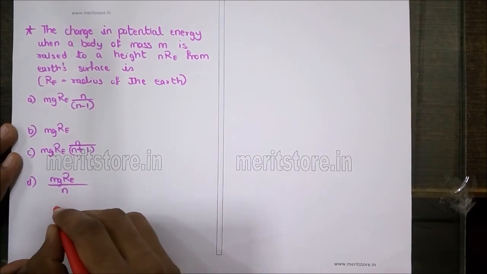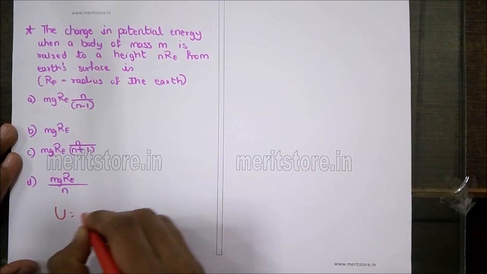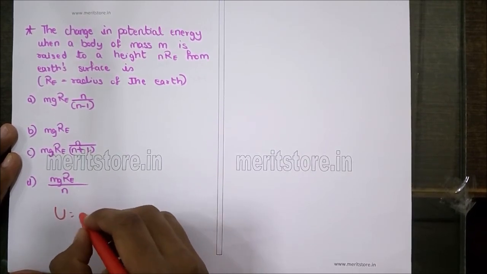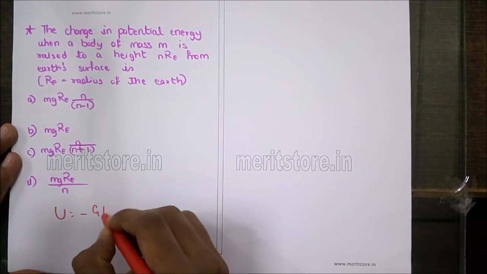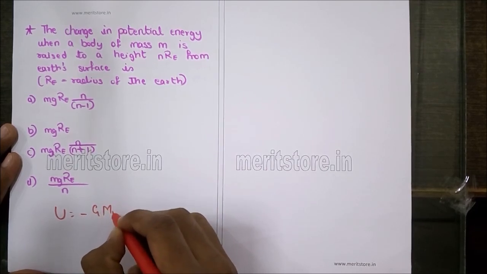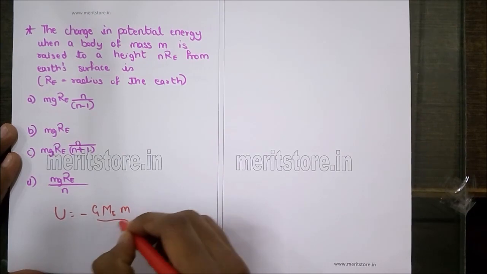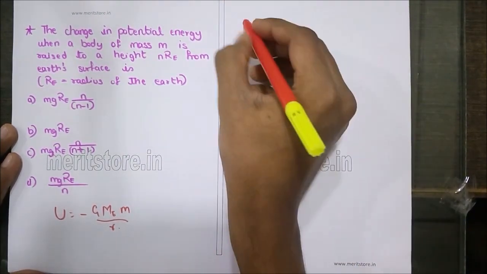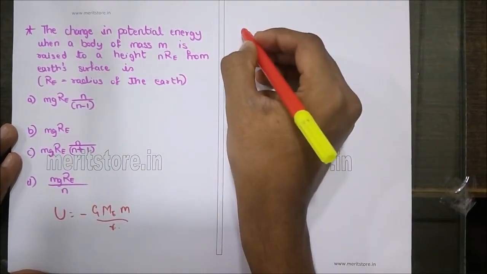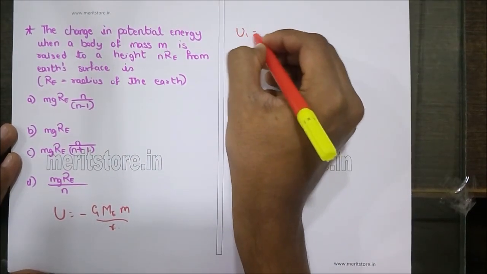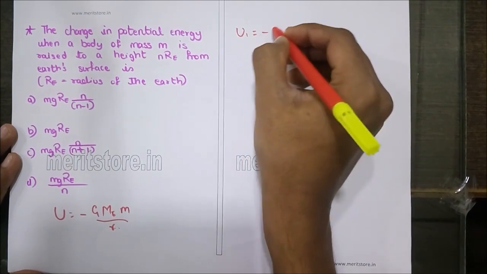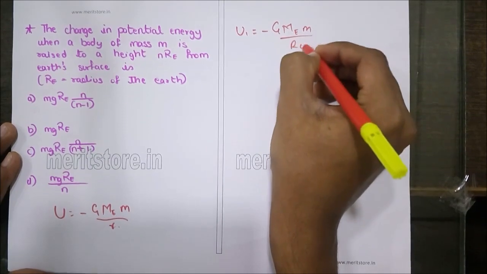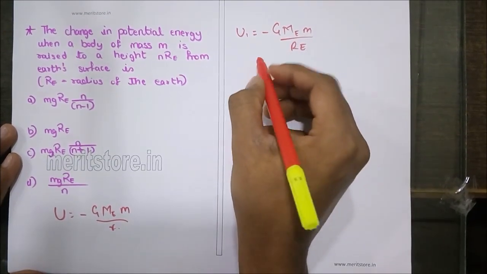Now the gravitational potential U at any point at a distance r from the center of the earth is given by minus GM, mass of the earth, into mass of the object, upon r. Now at the surface of the earth, r is nothing but the radius of the earth. Therefore U1, let us take U1 at the surface of the earth, is minus GMm upon Re. Re is the radius.